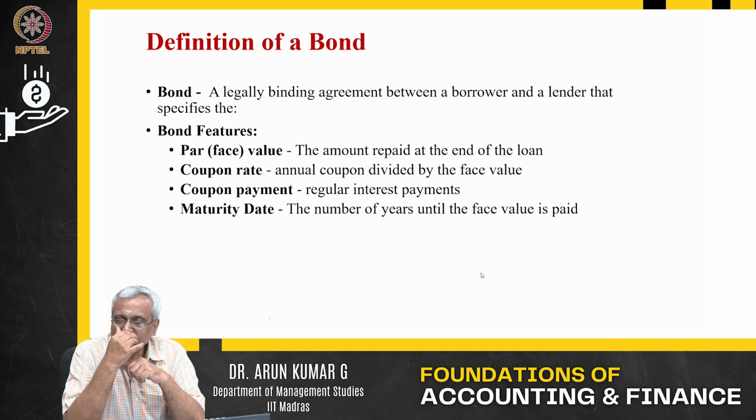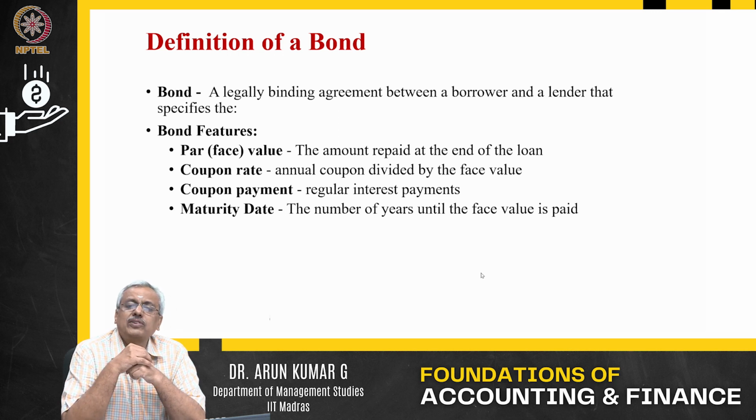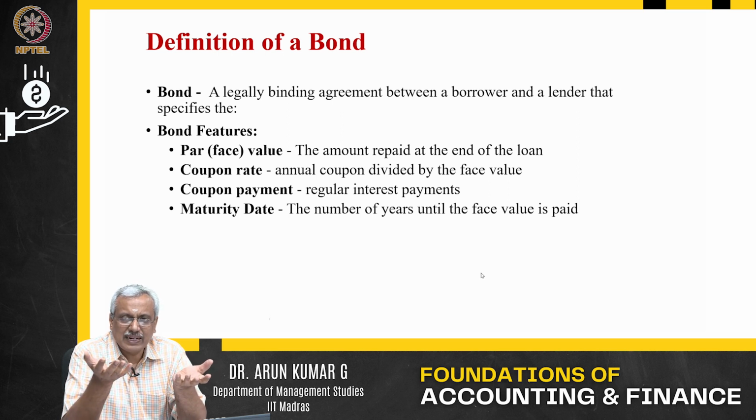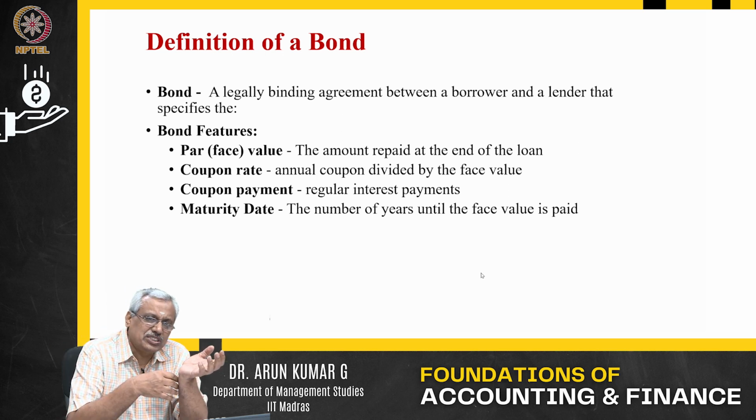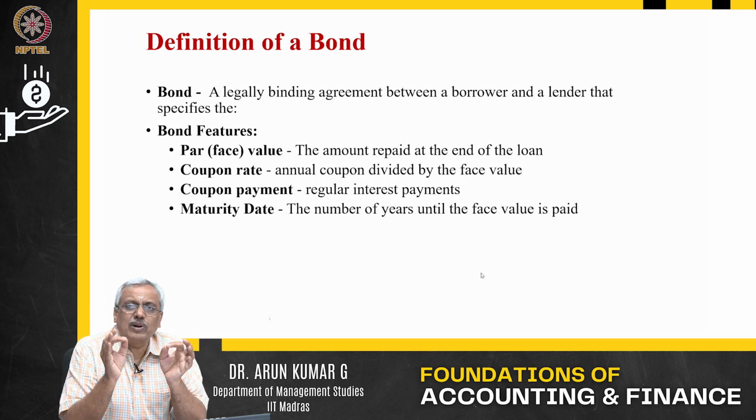A bond will have a coupon rate and a coupon payment schedule also. Normally, barring zero coupon bonds, bonds will have a coupon. What is a coupon? The coupon rate is nothing but the rate of interest that the bond carries. The rate of interest could be anywhere depending on the market rate, the risk factor, who the issuer is, and who the subscriber is. A whole lot of things come into it, and then they decide the interest rate.